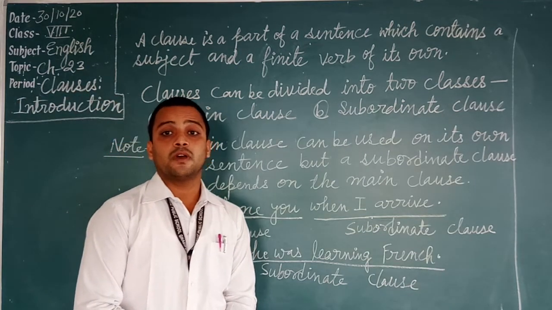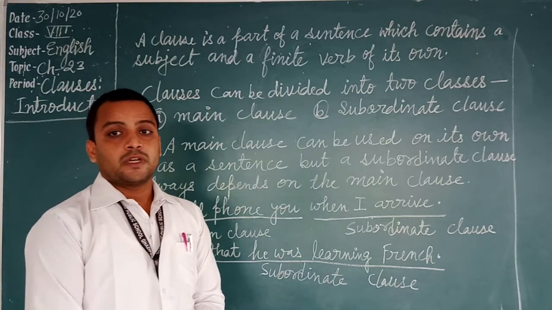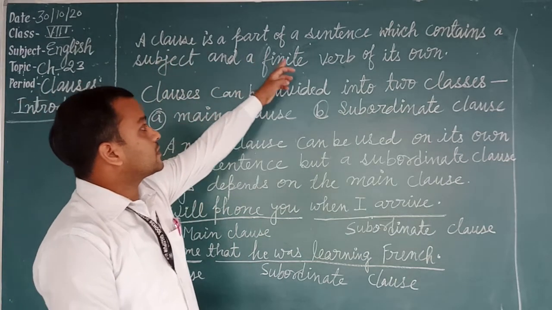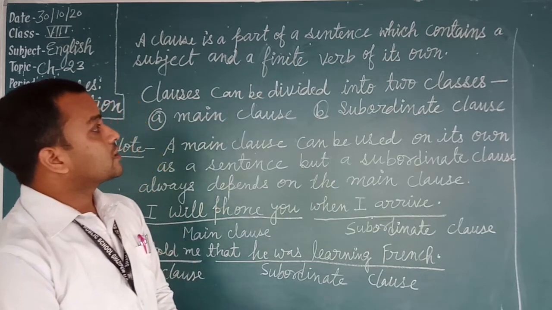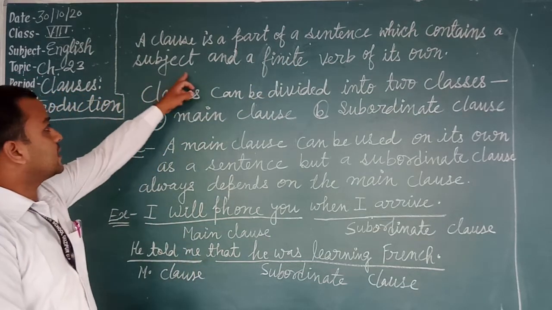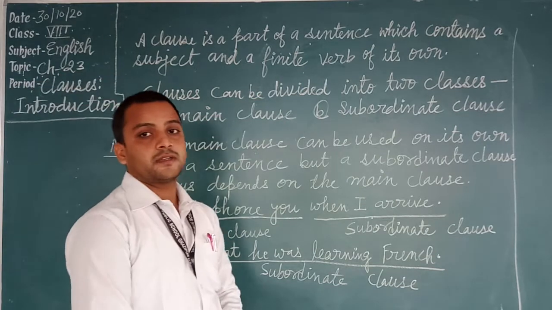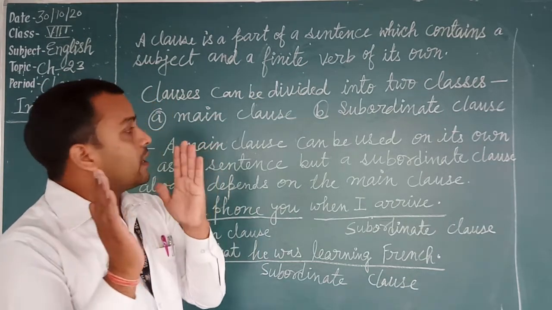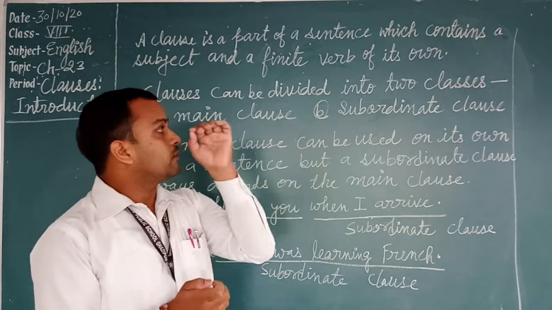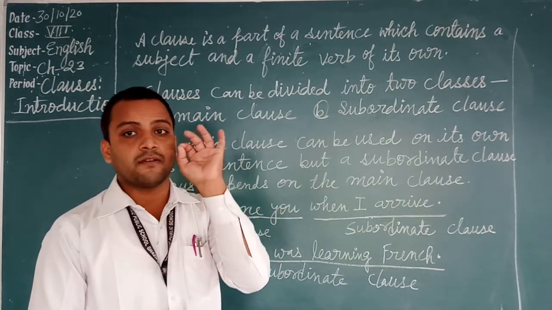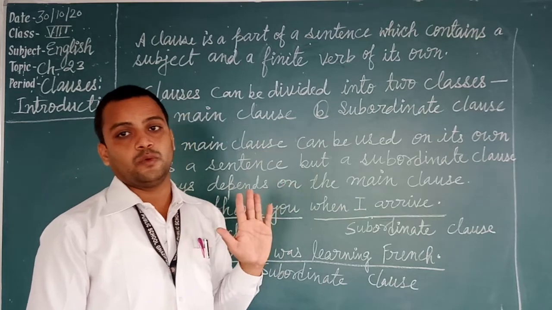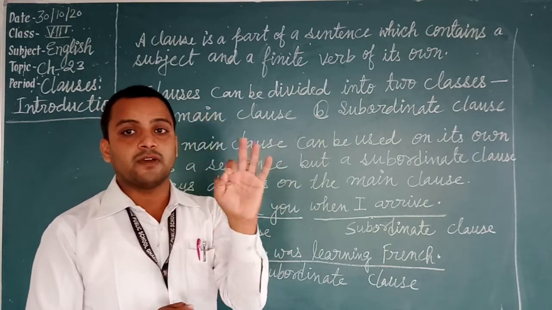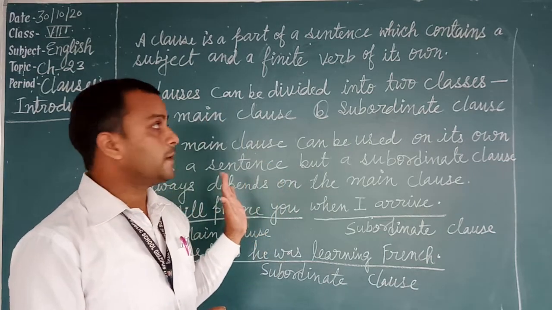Students, first of all you have to know what a clause is. A clause is a part of a sentence which contains a subject and a finite verb of its own. It means in a clause a subject and a finite verb are compulsory.